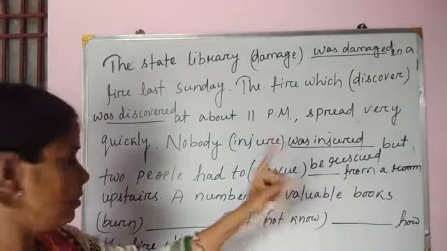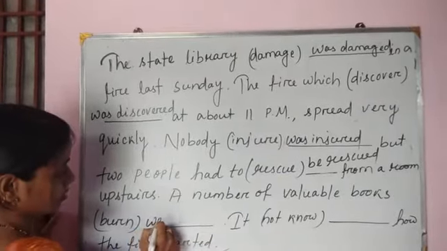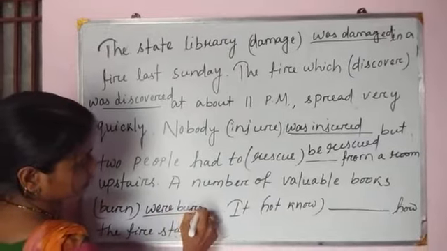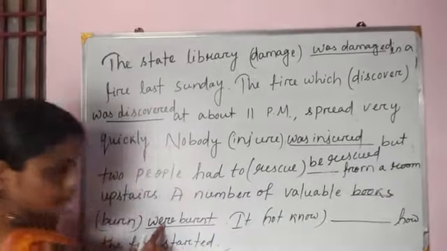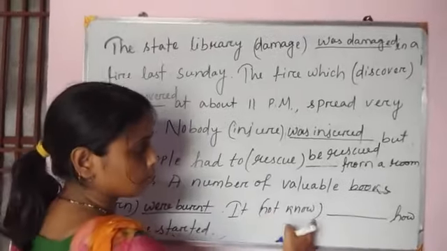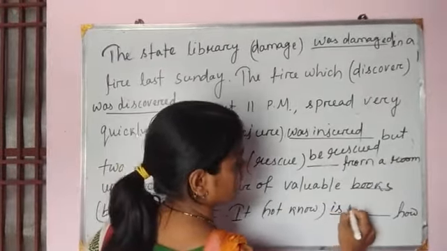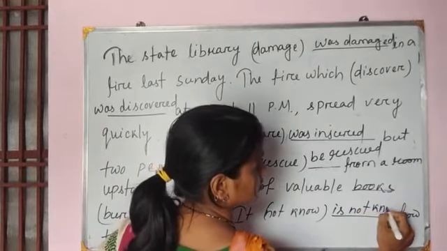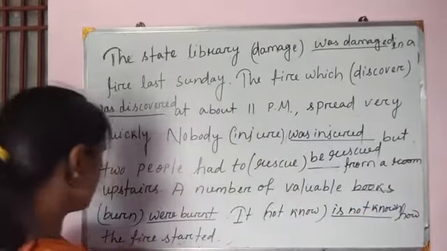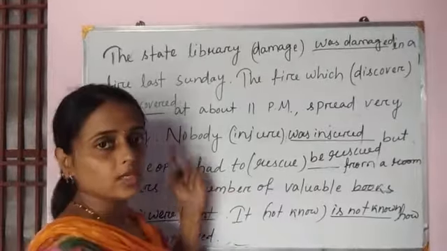A number of valuable books were burned. This is plural form. Then, it's not known. This comes to the present. It is not known how the fire started. Okay. So this is the answer.